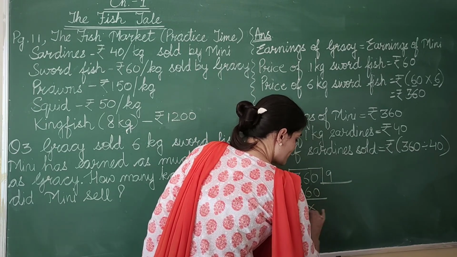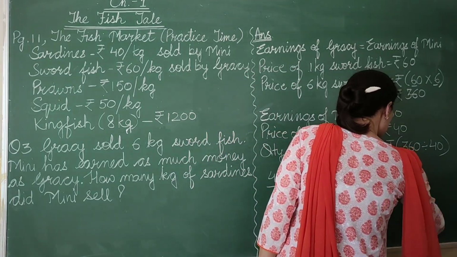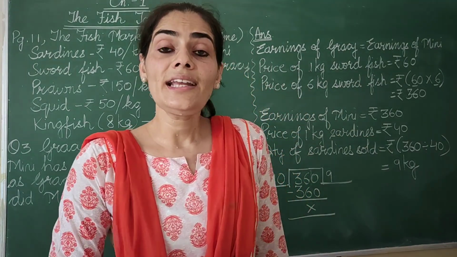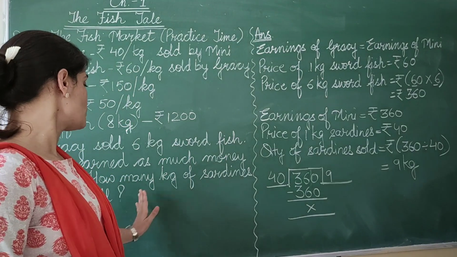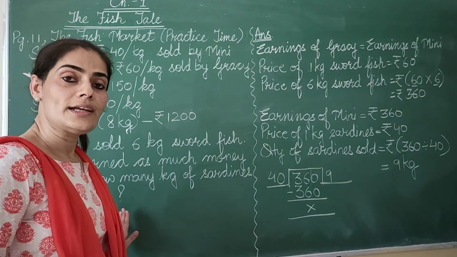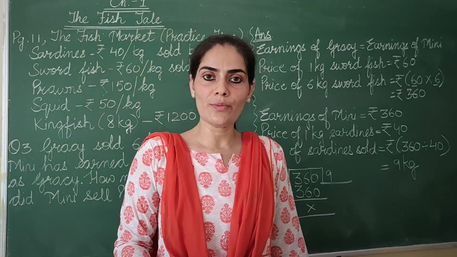What are we left with? Nothing, 0. So how many kg of sardines did she sell? She sold 9 kg of sardines. So through this we come to know how many kg of sardines did Minnie sell. I hope this is clear to everyone.